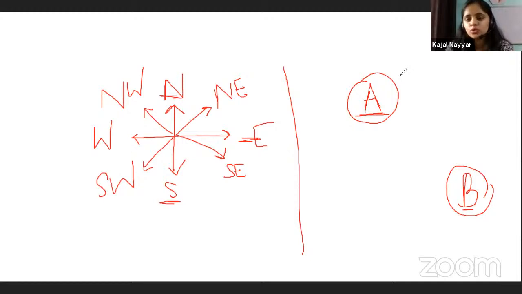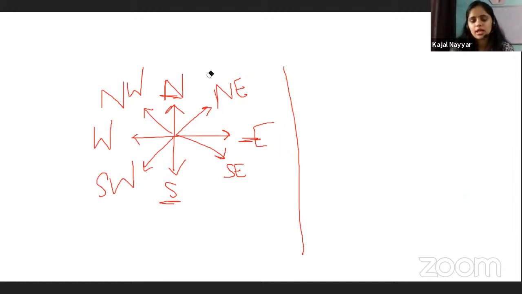So it is southeast, that the person is at a point. They have to go in the southeast direction to go to maybe the classroom. Okay. So these are the directions that you need to follow very quickly. Now there are a few more things that you need to identify when it comes to these directions.